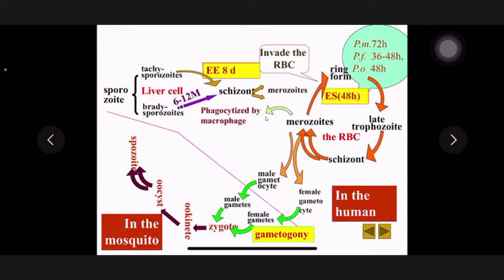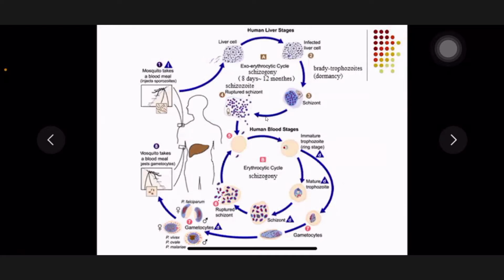So in the mosquito, there are 2 different processes. One is gametogony in the mosquito stomach lumen. The other is sporogony, which is in the mosquito's stomach wall. Because this is sexual reproduction, the mosquito is the definitive host. So this picture shows the life cycle in human beings. Let's review the life cycle in human beings again.